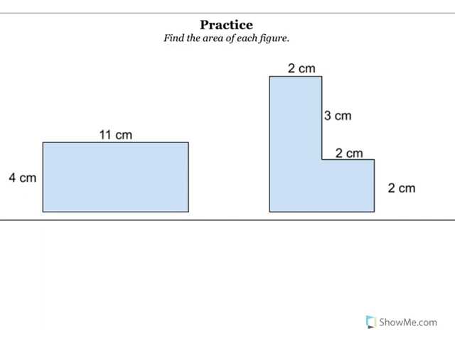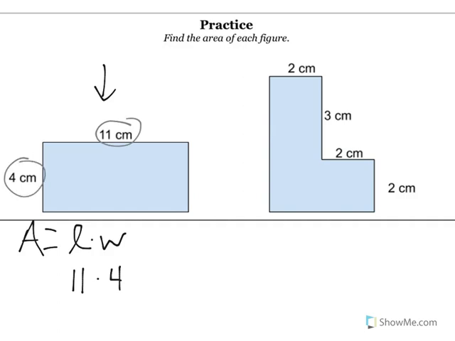To find the area of these 2 figures, this first one is just a rectangle, and we know that area is equal to length times width. So we simply have to just plug in those numbers, 11 times 4, and I'll just get that from the length times the width. 11 times 4 is 44. Since this part gets a little bit confusing, since I'm multiplying 1 unit of centimeters times another unit of centimeters, this is actually going to be written as centimeters squared. So 44 centimeters squared.